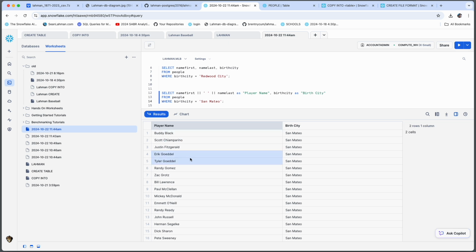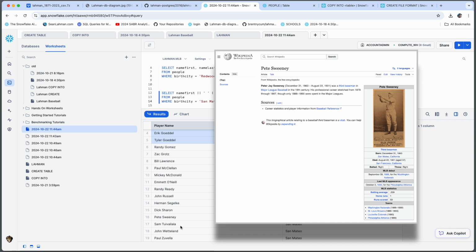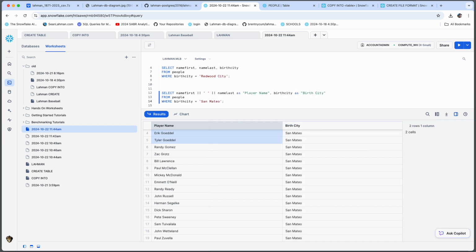Champiano out of Serra High School, the Goodell brothers, a set of brothers that made it to the big leagues about 10 years ago. Gratz out of Burlingame, McClellan out of Sequoia, very cool. Dick Sharon, Kennedy Middle School Hall of Fame, Sam out of Aragon High School. So Pete Sweeney was a really cool one. I had to look him up. Born in 1863, broke into professional baseball in 1888, and played through 1890. So pretty amazing. Born in San Mateo, December 31st, 1863.